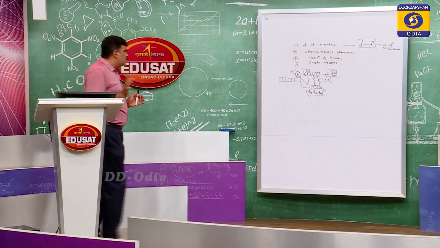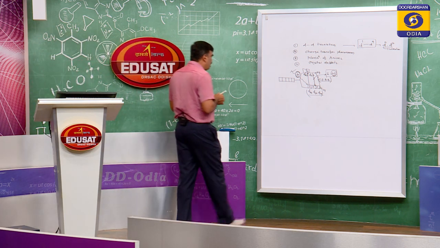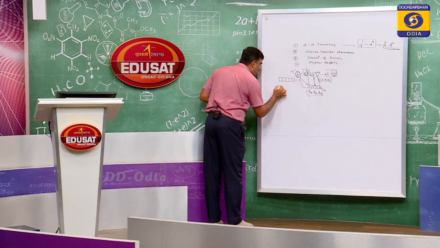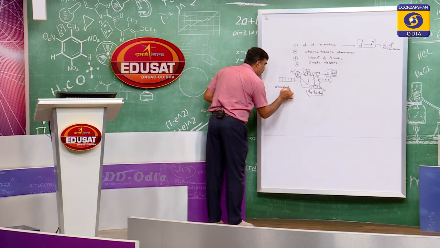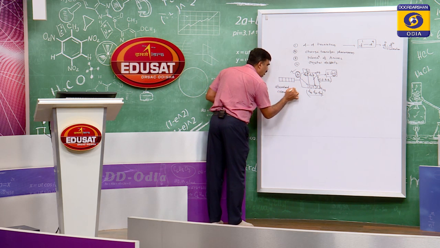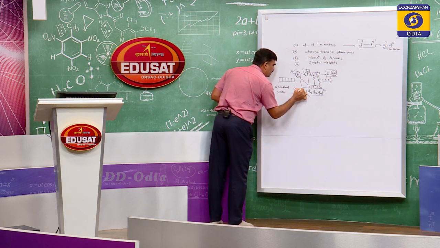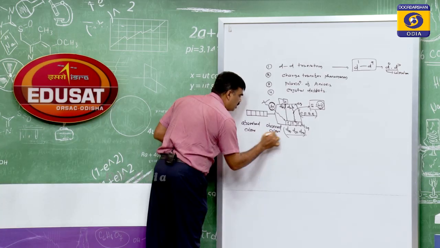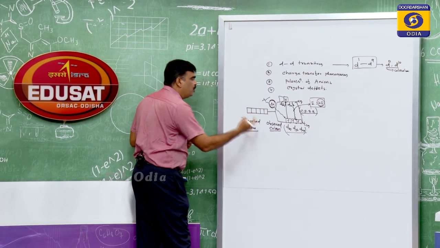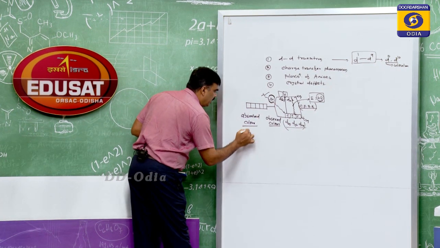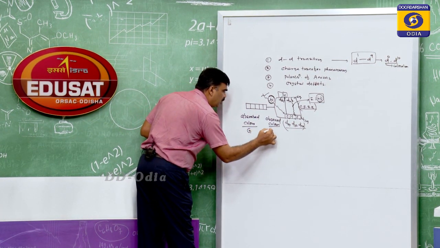So here you see the observed color means the complementary color. Which color is absorbed and which color will it look? When it absorbs green color, it looks red.